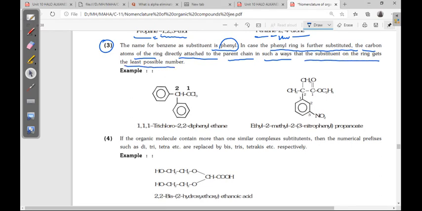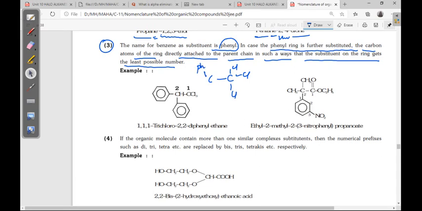Okay, see here, this compound, here phenyl is nothing but one substituent. Here the carbon chain is a 2 carbon chain, so one carbon has 3 chlorines, and one carbon has 2 phenyls.